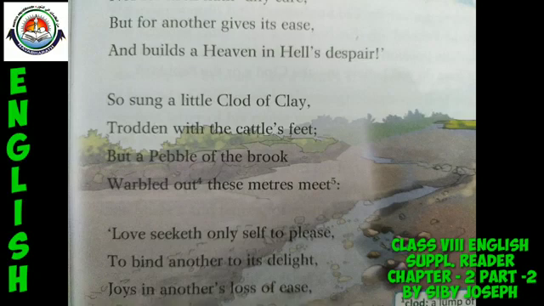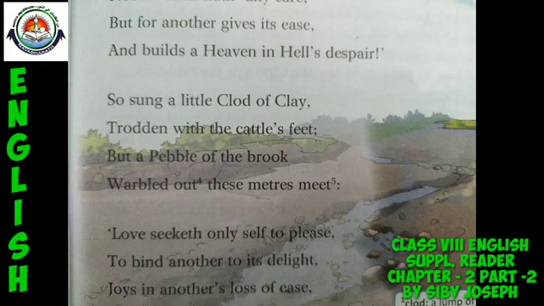So, in the last two lines of the same stanza, the definition of love takes a deviation through the point of view of the pebble.